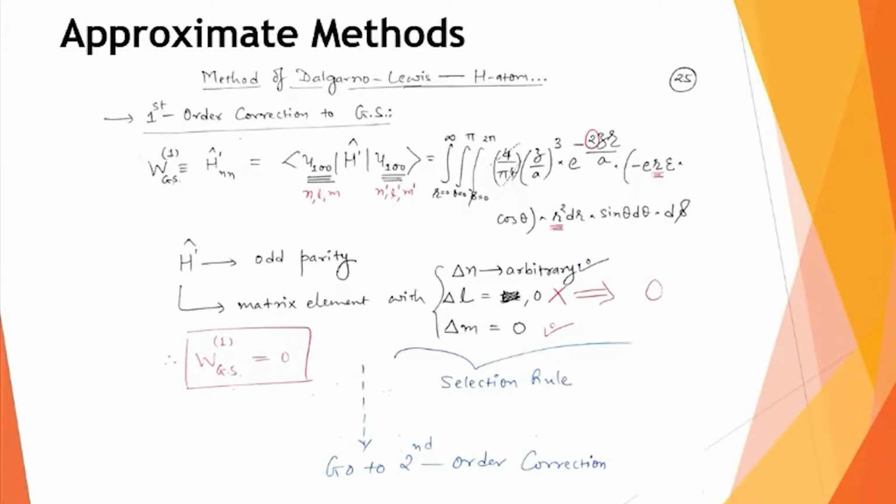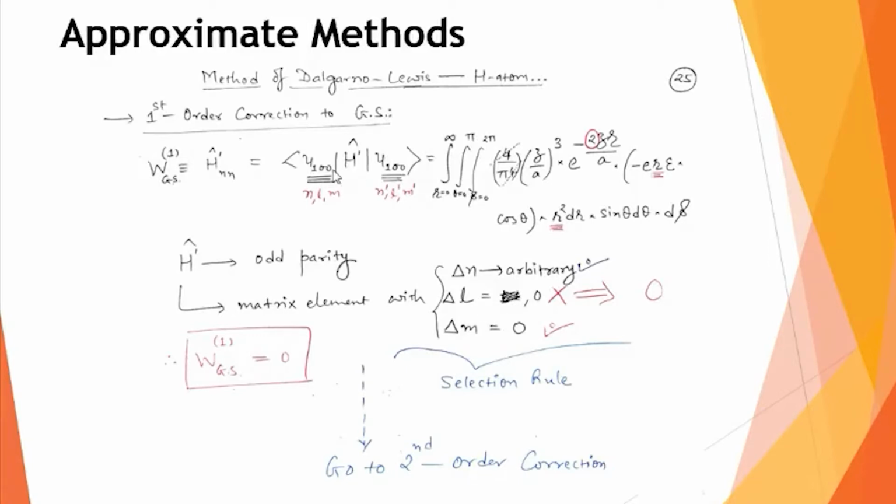So different combinations you can think of, and you will notice that every time you can have some change in n, and correspondingly a change in L. But if your interaction is due to electric dipole moment, then this change in L, the delta L value, should never take 0 value when the operator, that is your h dash, is odd in nature. It is having odd parity, so delta L equals 0 is not allowed.